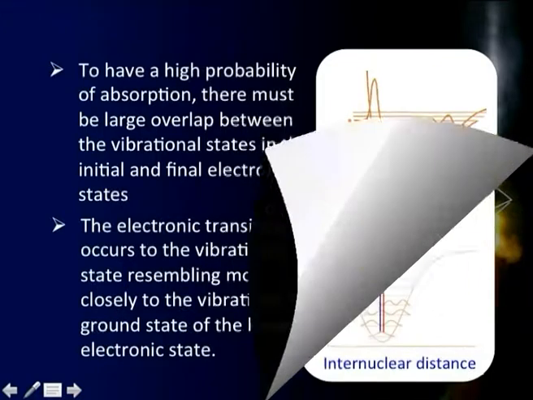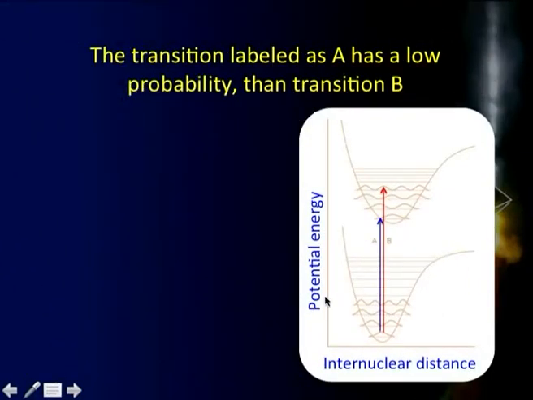Let us take another example here. So, this picture is very clear. In this picture, what you see is that this is my electronic ground state and these are the corresponding vibrational energy levels there. This is my electronic excited state and the corresponding vibration energy levels here, and I am showing you two transitions here. The blue one is transition A. You find it is from the center, that means a peak of this vibration energy level here, and it is landing onto the corner part over here, very less probable here.